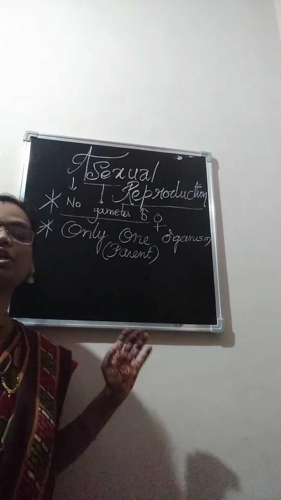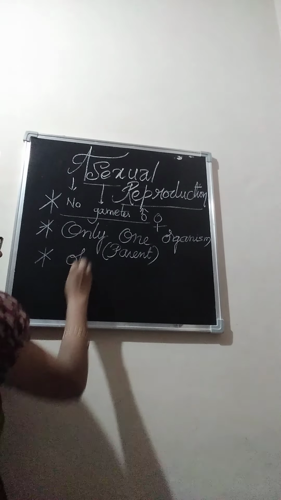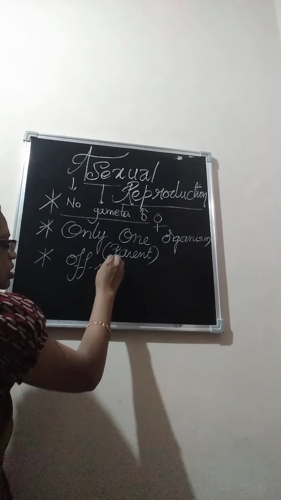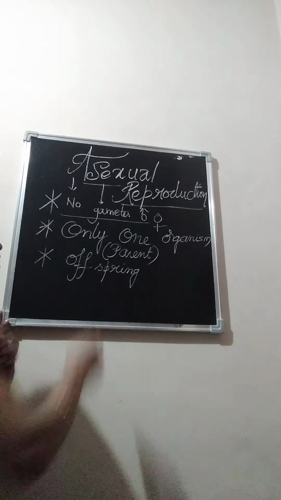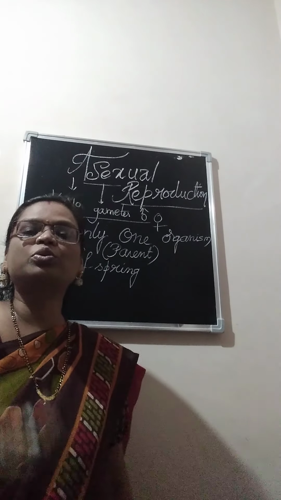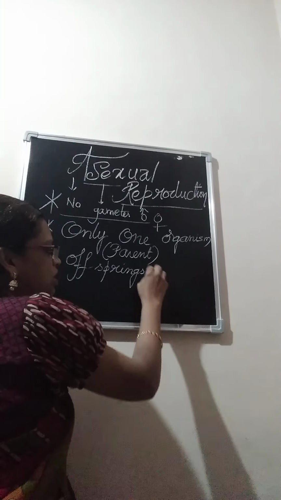So only one organism is involved for the production of offspring. Offspring generally we consider as daughter individuals, because again they are going to give rise to new young ones. So offspring are young ones.